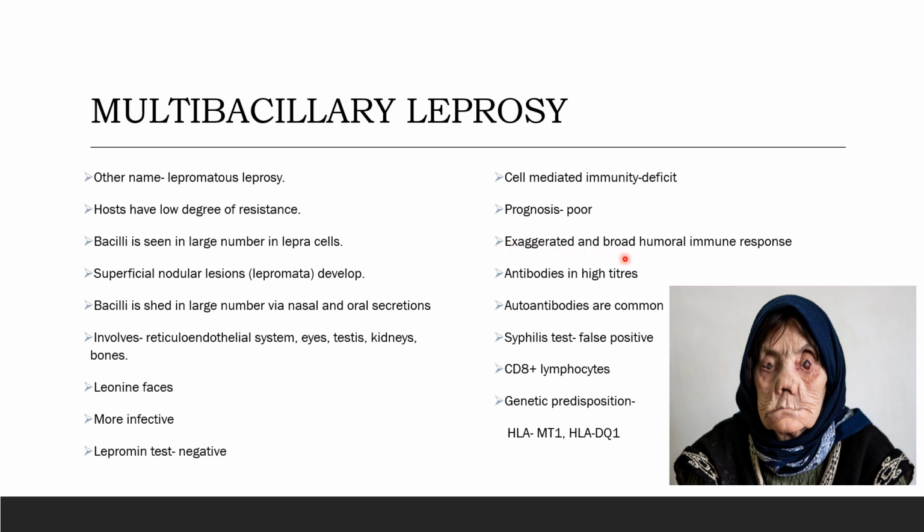Exaggerated broad humoral immune responses are seen. Antibodies are in high titers. Autoantibodies are common. When we do the test for syphilis, it shows falsely positive. And CD8 plus lymphocytes, genetic predisposition is HLA-MT1 and HLA-DQ1.